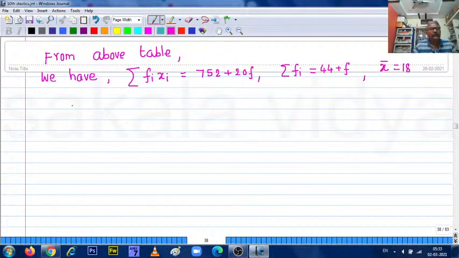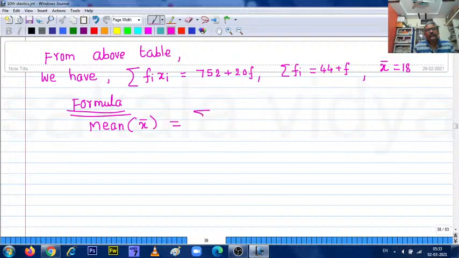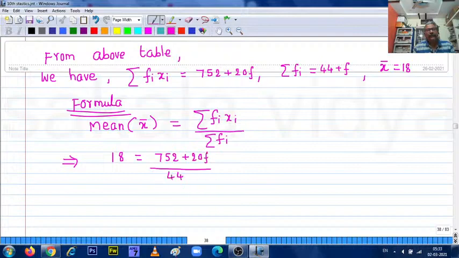So write down the formula. What is the formula? Mean formula, using the direct method, we have x bar equals sigma fi xi by sigma fi. So mean is 18 equals 752 plus 20f upon 44 plus f. Cross multiply. If you cross multiply, what do you get? 18 times 44 plus f equal to 752 plus 20f.